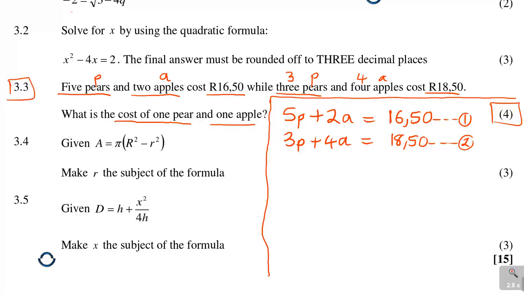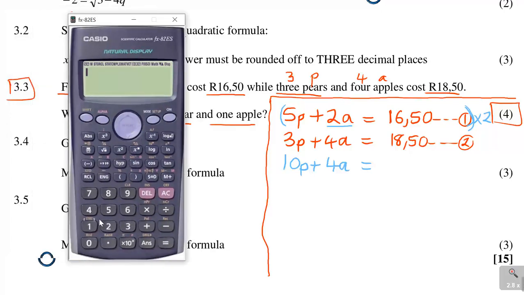I will take equation 1 and I want to eliminate 2a, so I'm going to multiply equation 1 by 2. So 2 times 5 gives 10p, plus 2 times 2a, which is 4a. That was the aim, to match the a and the a. 4a is equal to 16.50 times 2.